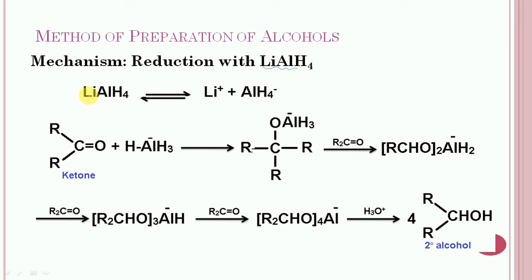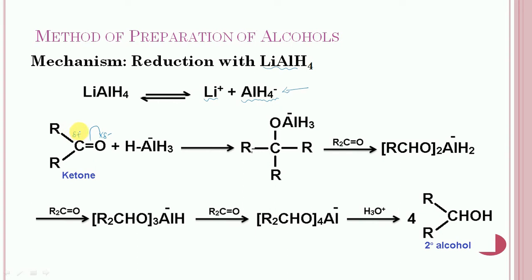So first of all, it will undergo ionization to give lithium ion and aluminum hydride ion, and this lithium aluminum hydride will act as a source of hydride ions. So oxygen is more electronegative in comparison to carbon. For this, the pi bond will move toward oxygen, which will acquire partial negative charge.